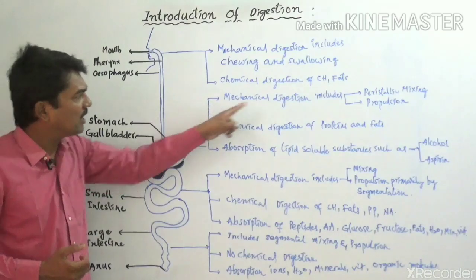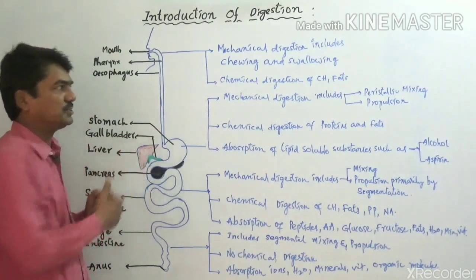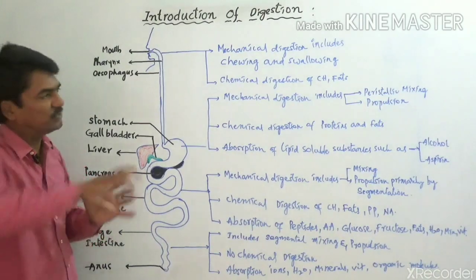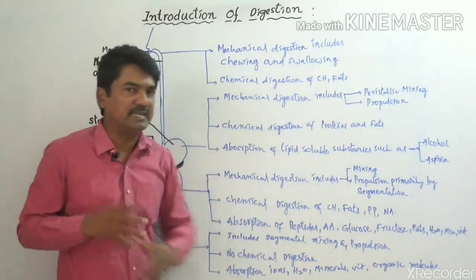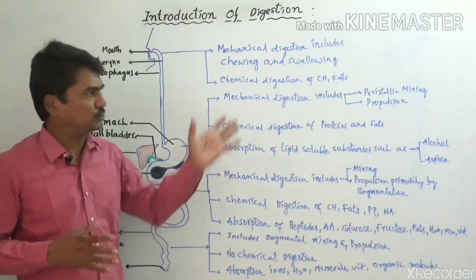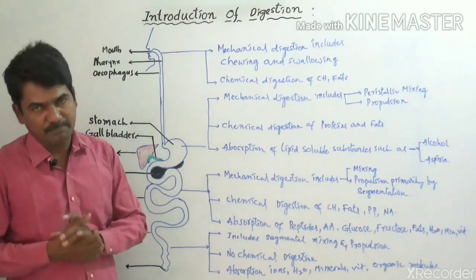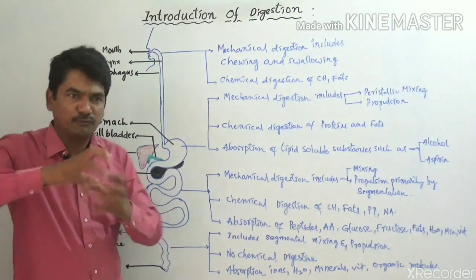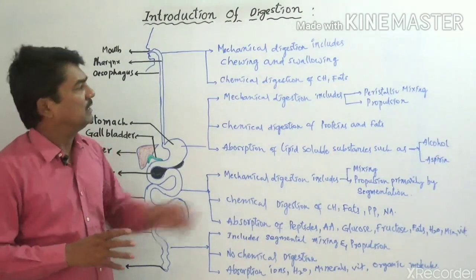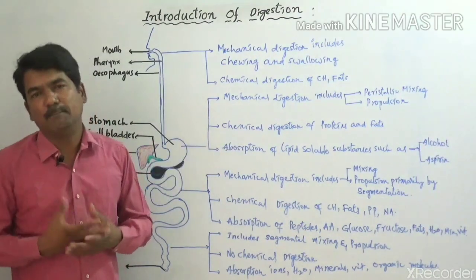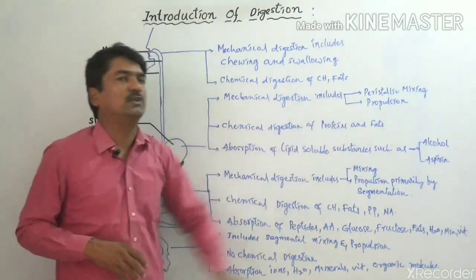How does mechanical digestion take place in the stomach region? Here the food is churned, and that is peristaltic mixing. The peristaltic mixing takes place in the stomach region, and the food is mixed completely, and then it enters the process called propulsion.